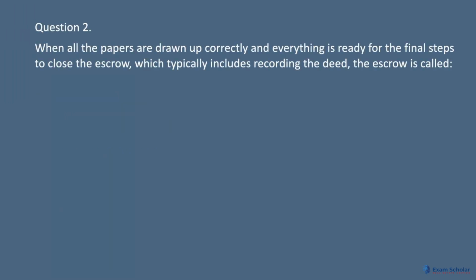Question 2. When all the papers are drawn up correctly and everything is ready for the final steps to close the escrow, which typically includes recording the deed, the escrow is called A. Complete. B. Ready. C. Finalized. D. Totaled.